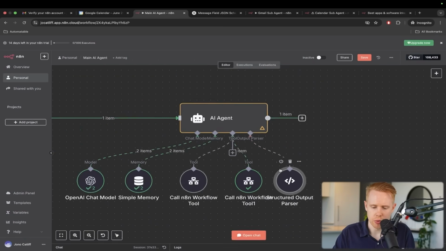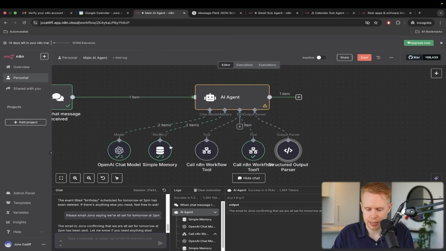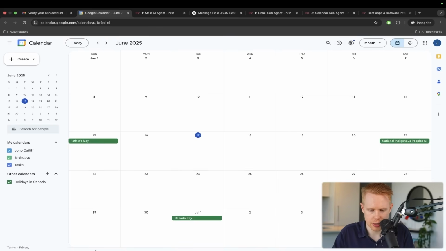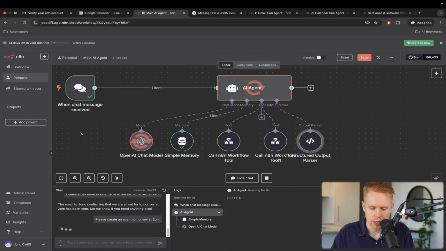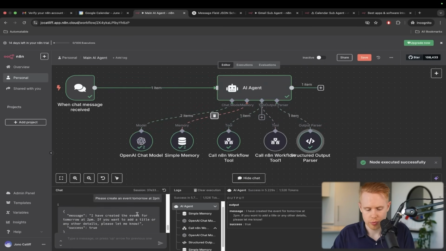And so now when we do this and we test this out, let's go ahead and say, please create an event tomorrow at 2 p.m. It'll go ahead and structure this output data. Cool.